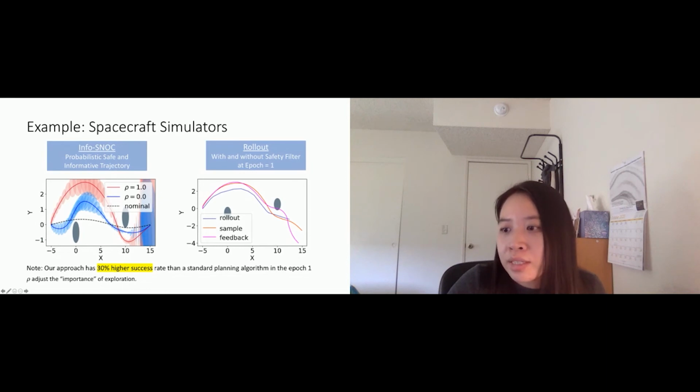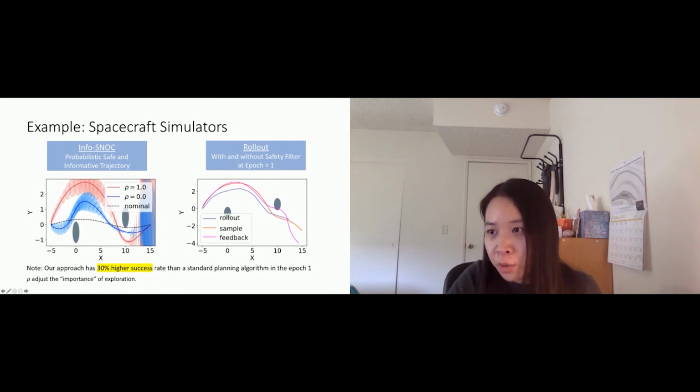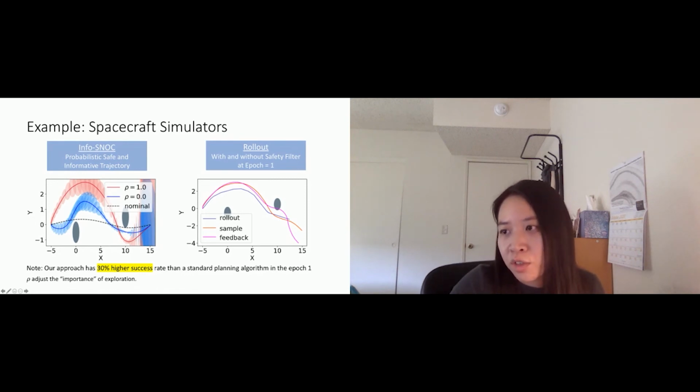So we can see that there are 3 trajectories here. One is the nominal one, which is if you know the true model, the ground truth model, then you can do a fast trajectory and stay close to the obstacle, but still be safe. Since we do not have a perfect model, we're learning the model. We're not as good as the nominal model, and with different rho parameters, we'll have different behavior.